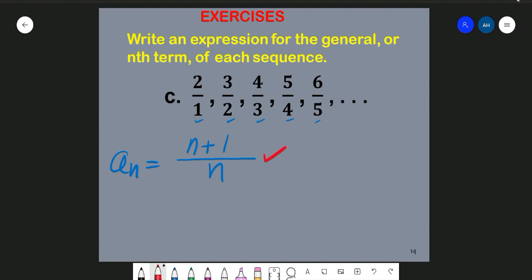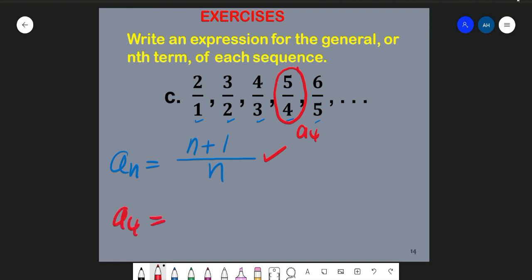Now let's check whether our formula is correct or not. Let's check this one, that is a4. Let's check whether we get a4 equal to 5 over 4 using the formula.